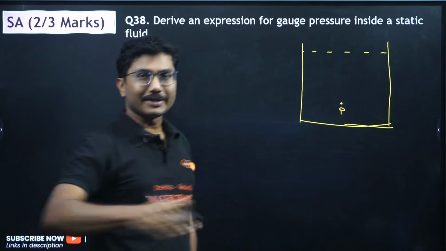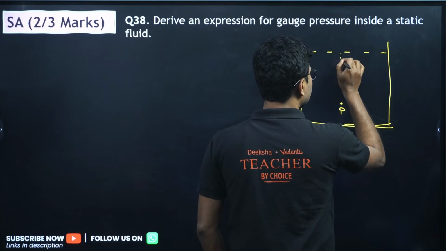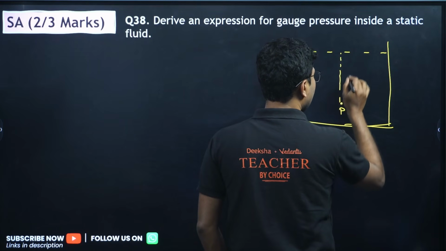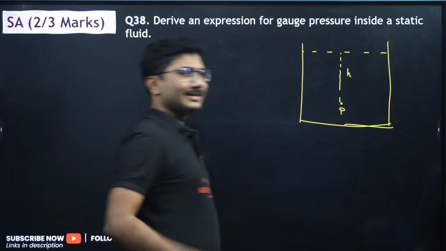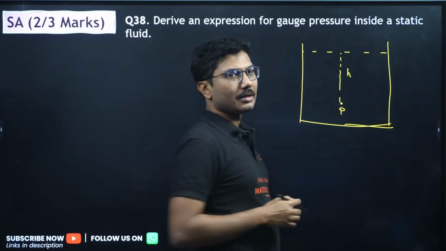So gauge pressure is nothing but simple pressure due to the liquid. Okay, so we have to find the pressure, the depth of the liquid, say h. Okay, h is the depth. Even though we are saying depth, I am using h. Now how to find the gauge pressure?